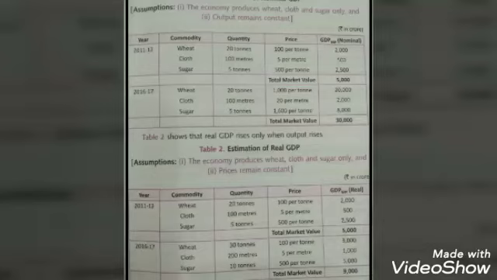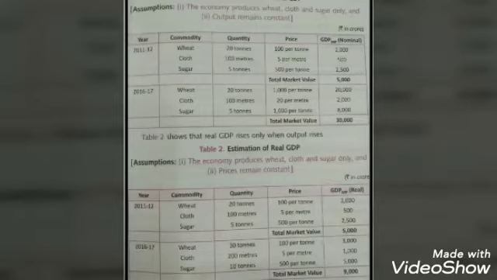And sugar, again same quantity, 5 tons. Now this time it has been sold at rupees 1600 per ton. Initially in the year 2011-12 it was sold at 500 per ton. So when sold at 1600 per ton, it comes to 8000. So in 2016-17 the total nominal GDP comes to 30,000. So children, this is merely a monetary increase. It's not a real GDP increase because the output has not increased. At the same quantity, the prices have been increased.